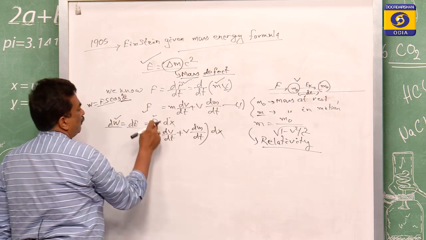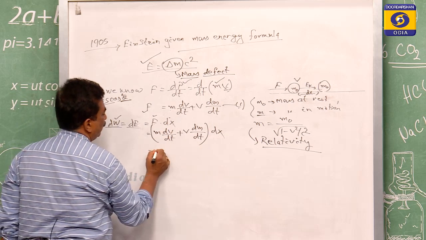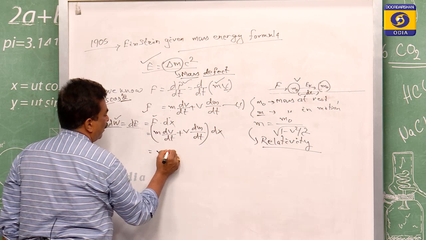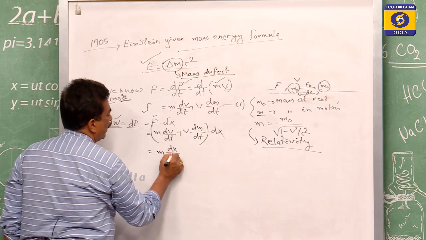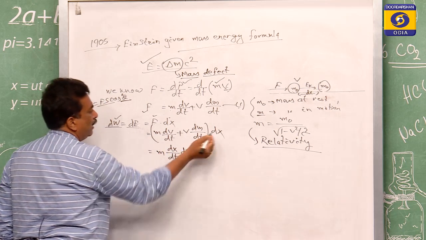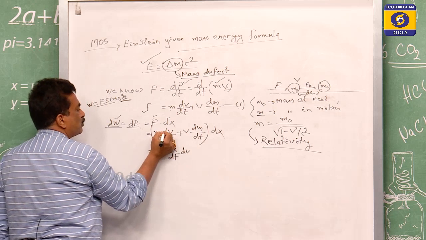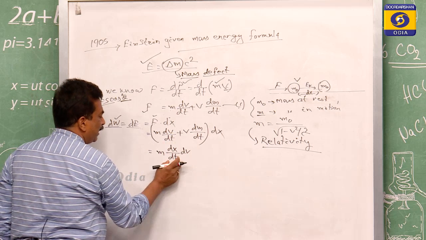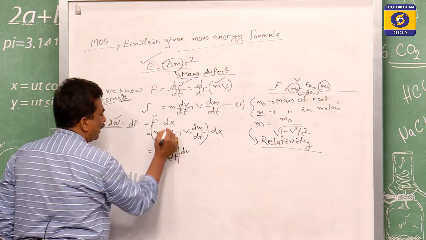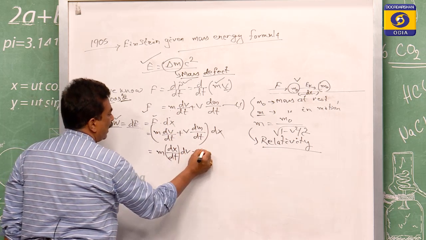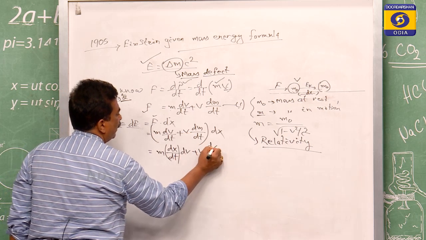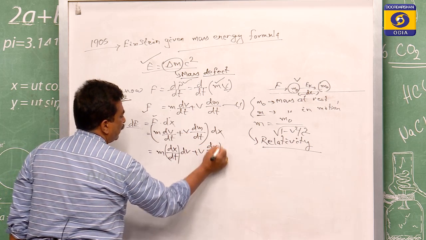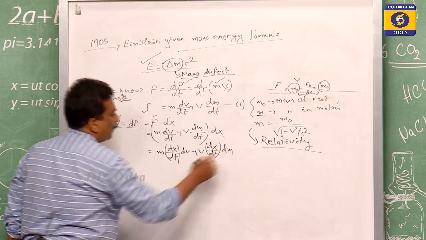Now put that value of F here, and if we rearrange, this will be m dx by dt times dv. This dx is multiplied, so this is dv into dx. I have taken dx by dt as one part, and dv remains as such. Similarly, this is v dx by dt times dm.